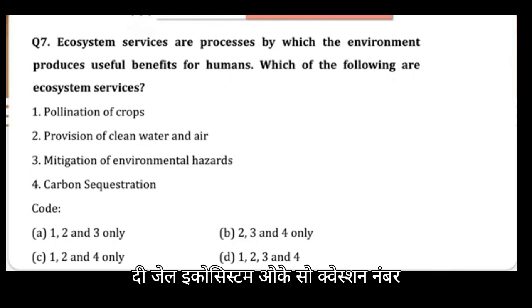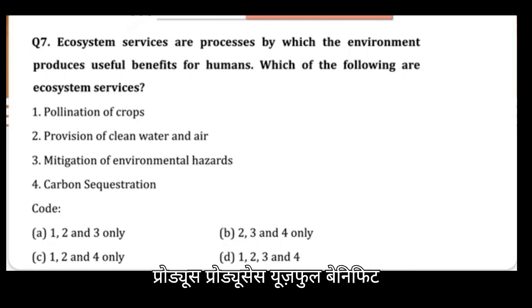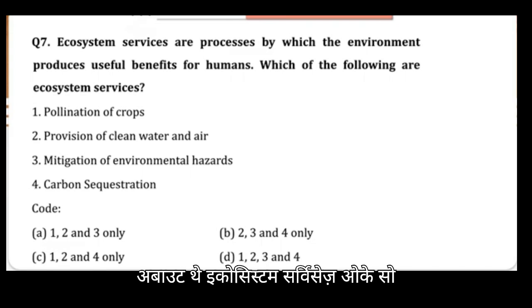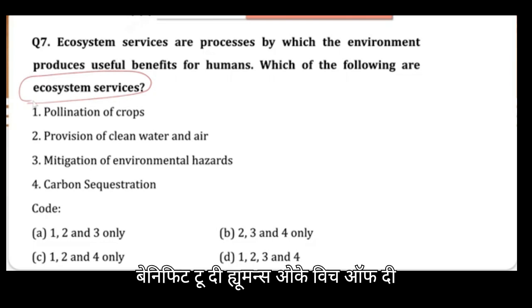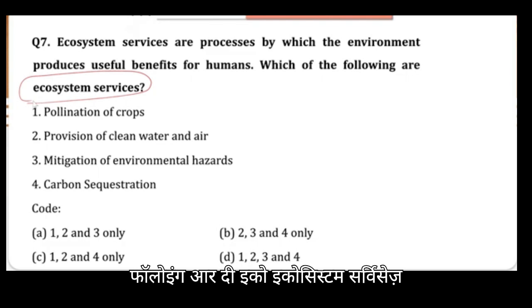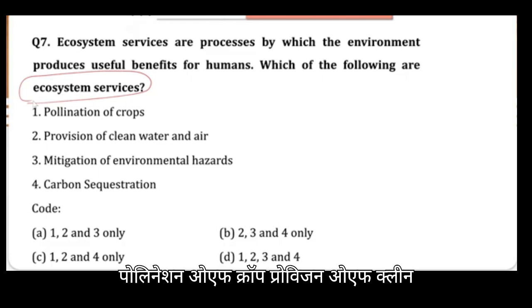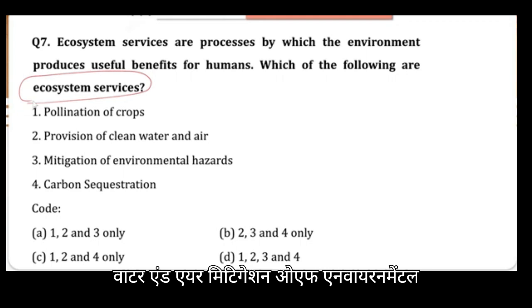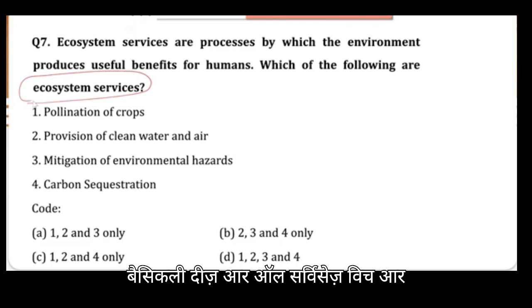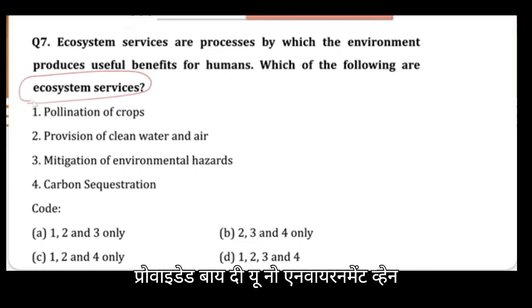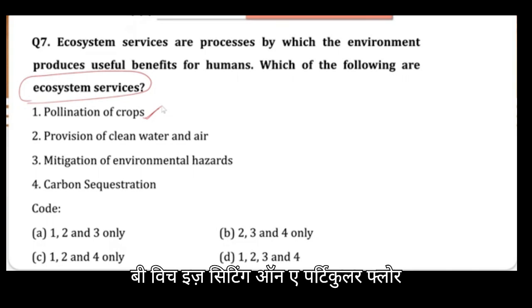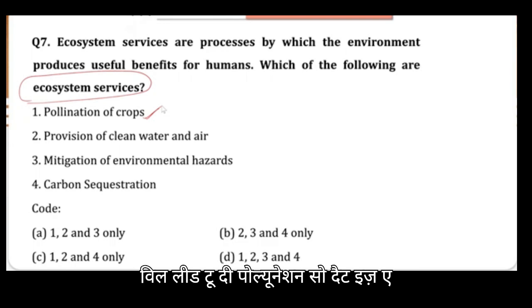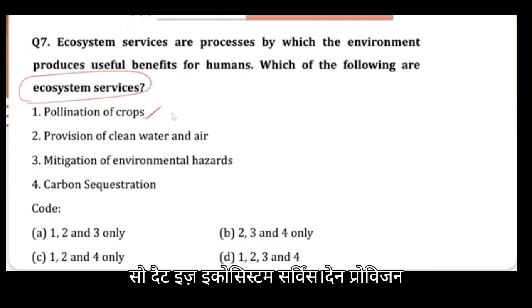Okay. So question number 7, you can see here, ecosystem services are processes by which the environment produces useful benefits for humans. So basically, they are talking about ecosystem services. Which of the following are ecosystem services? Pollination of crops, provision of clean water and air, mitigation of environmental hazards, and carbon sequestration. So basically, these are all services which are provided by the environment. When we are talking about the pollination of crops, there is a honeybee sitting on a particular flower, and then sitting on another flower, which leads to pollination. So that is a service given by the ecosystem.